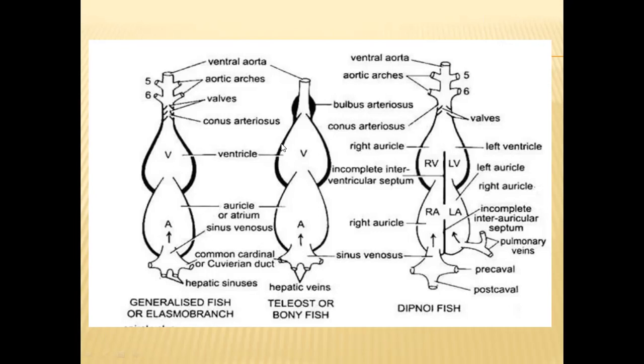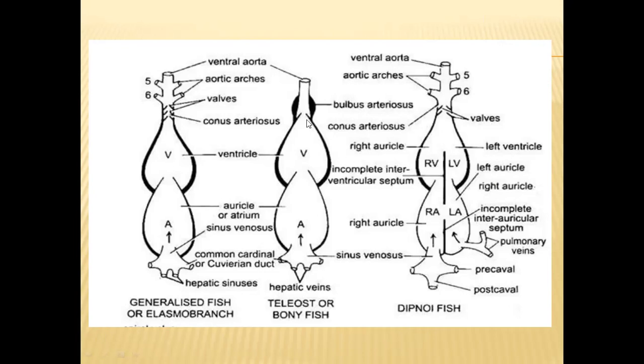So they are more highly muscular than the auricles. The auricles only passively receive the blood from the sinus venosus, whereas the ventricles have to pump blood forcefully into the ventral aorta. So for that purpose, to withstand the pressure, the walls of the ventricle have developed a little more muscle than the auricle walls. That's what we can see in the ventricles of these 3 different groups of fishes.